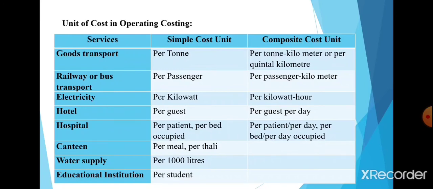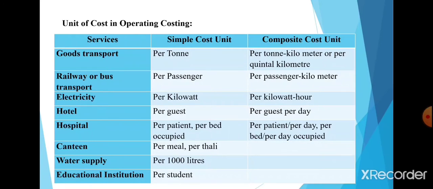The cost for a future period may be estimated on the basis of estimated service units and the estimated costs. This will help in fixing the price to be charged for the service units.